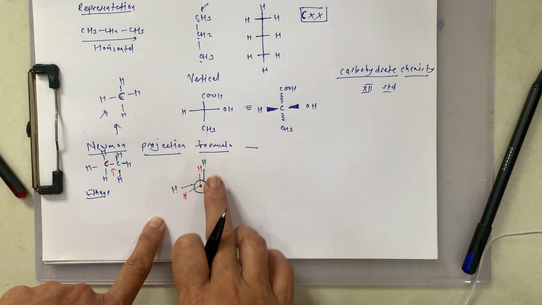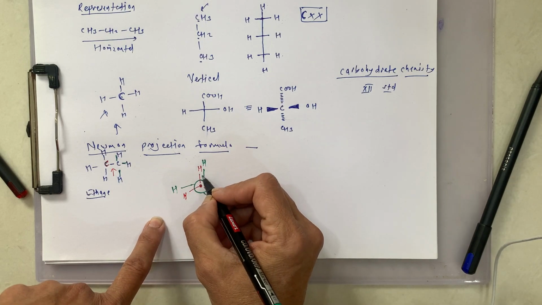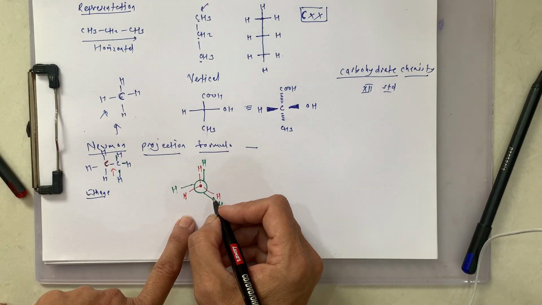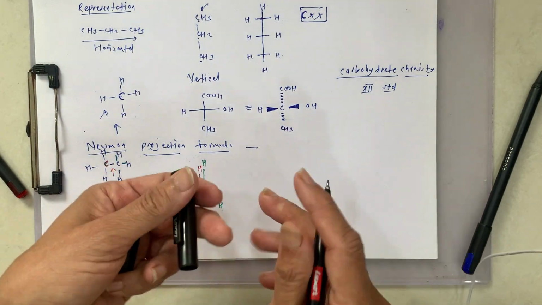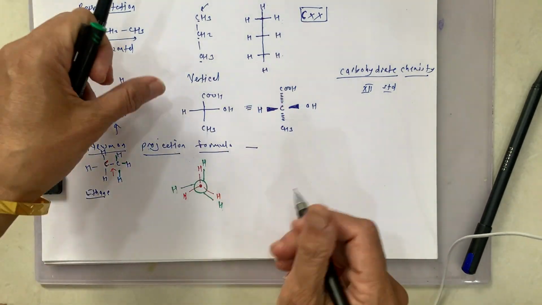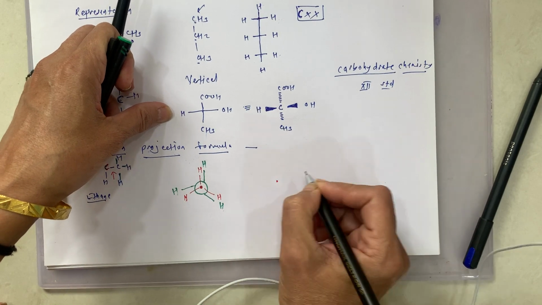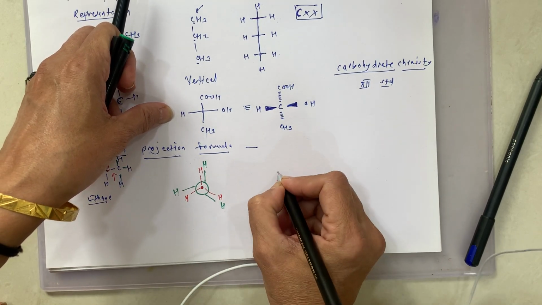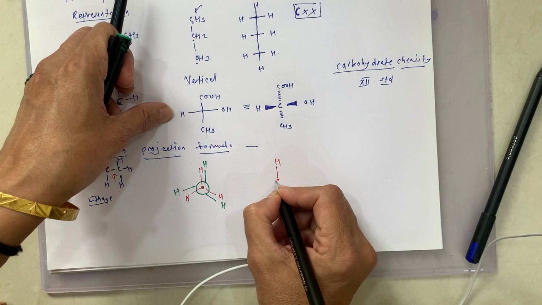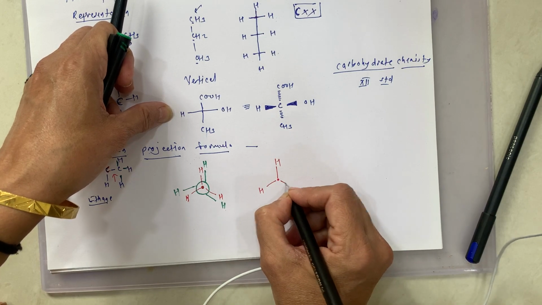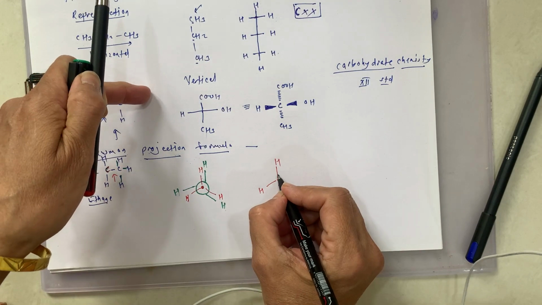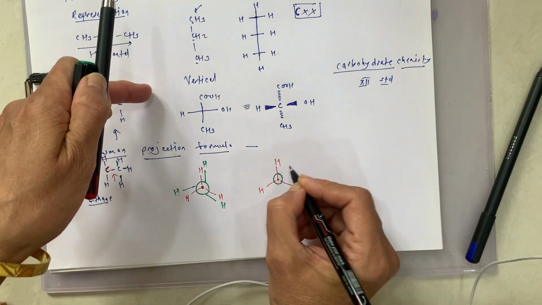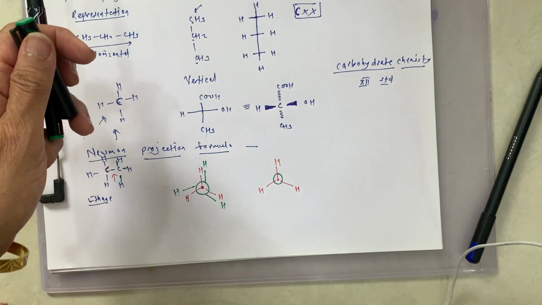I want to show all the hydrogens separately, so I keep some distance in between. Actually, if they are very close to each other, here is the first carbon, here are the first H, second H, third H, then this is our second carbon, which I represented by a green circle.